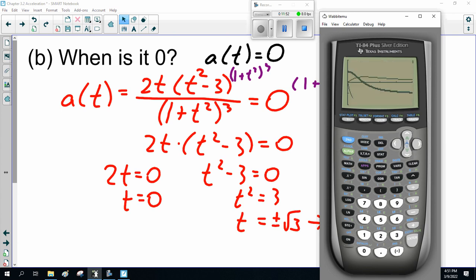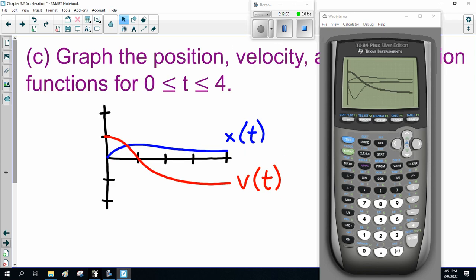And then graph that. And there we go. So that graph goes something like that.